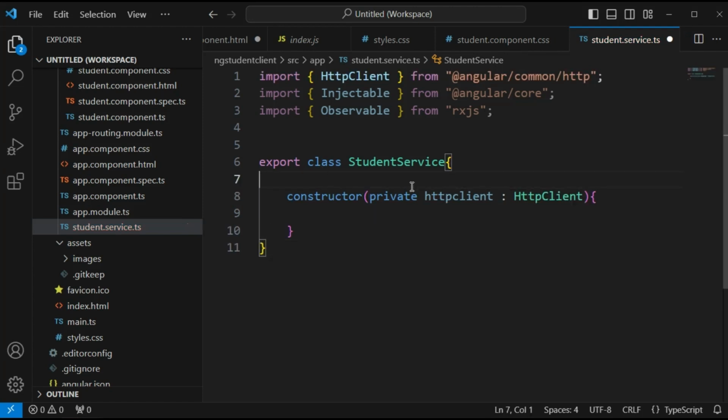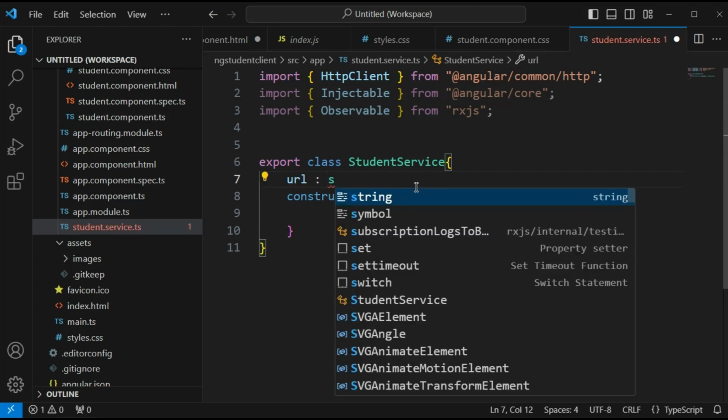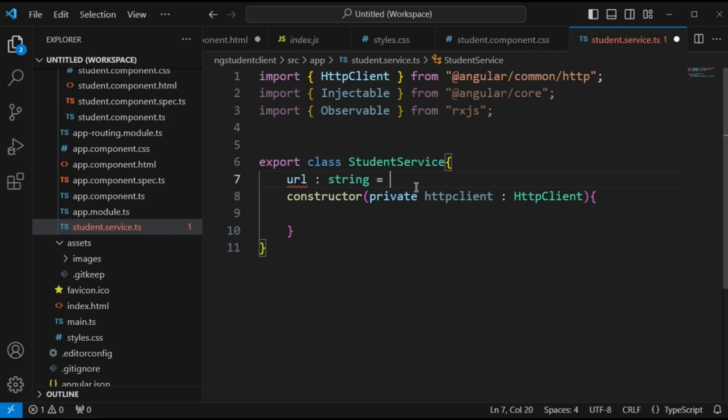Then I am going to specify the URL as a string type equal to http://127.0.0.1:4000, where 4000 is our port number, and then /students is our endpoint for getting the students.